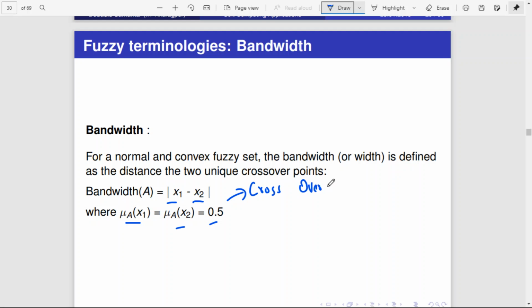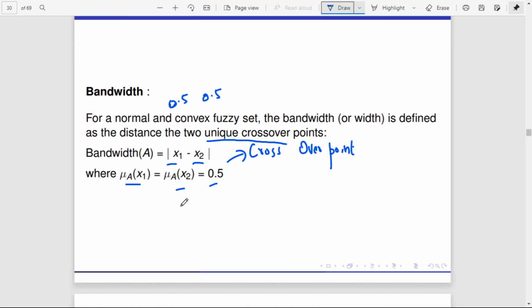Bandwidth is defined as the distance between the two unique crossover points. It should not be the same crossover point, but two different crossover points. That is, this point x1 produces a membership value of 0.5, and x2 also produces a value of 0.5. Then the difference between these two is called bandwidth.